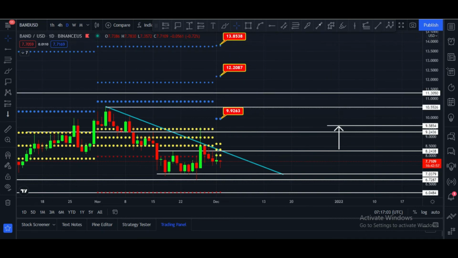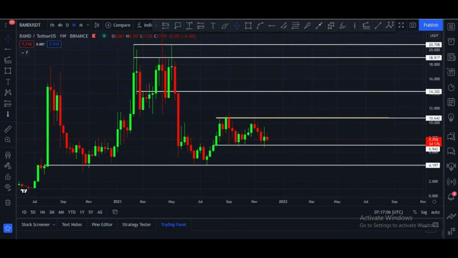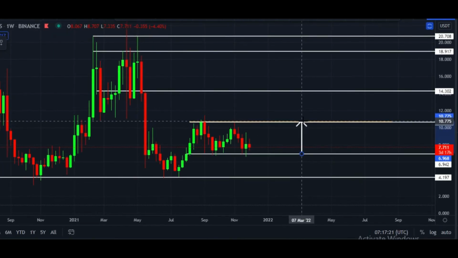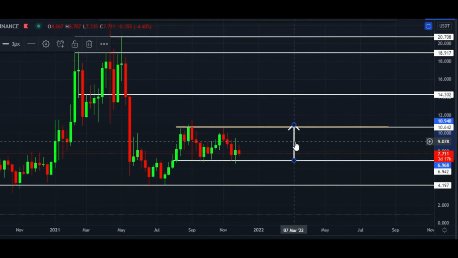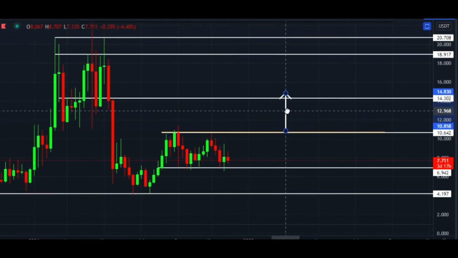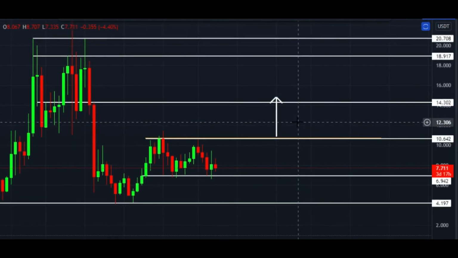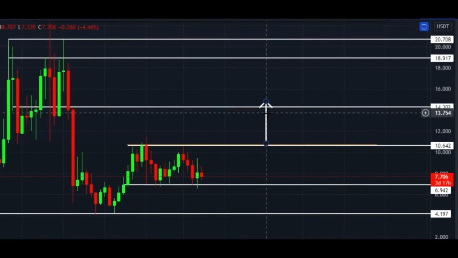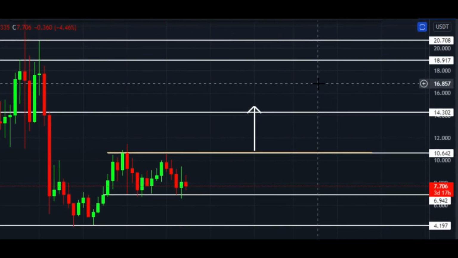Let me please show you my final chart, which is weekly chart. It is in between $6.94 to $10.64 price area. Our first target is $10.64 in weekly chart, and once it closes candle above $10.70 roundabout, in that case next target would be this area, $10.32 price area, and after that $18 and $20.